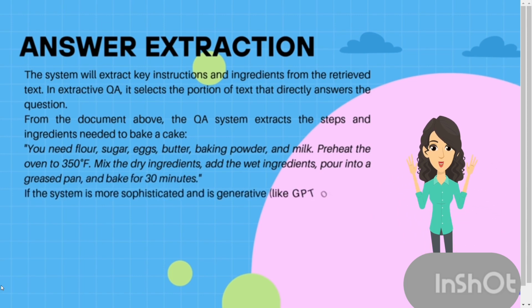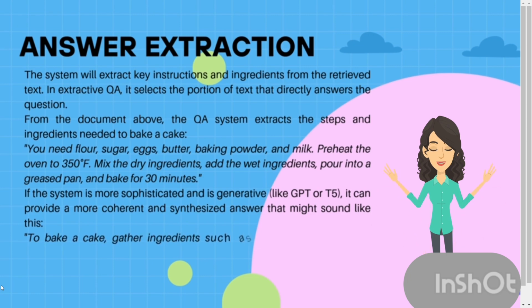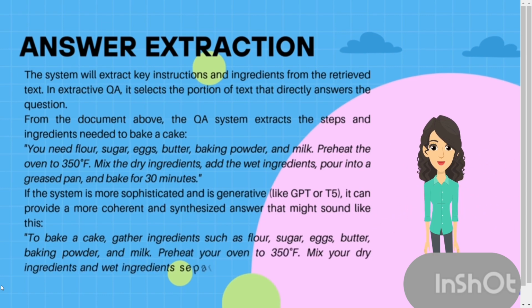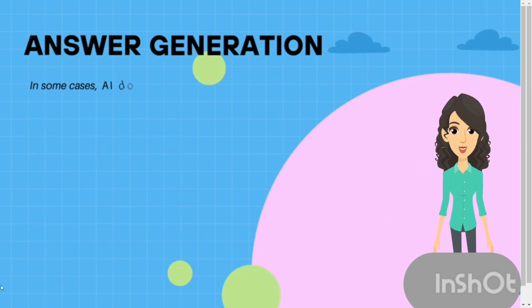If the system is more sophisticated and is generative, it can provide a more coherent and synthesized answer that might sound like this. To bake a cake, gather ingredients such as flour, sugar, eggs, butter, baking powder, and milk. Preheat your oven to 350 degrees Fahrenheit. Mix your dry ingredients and wet ingredients separately, then combine them. Pour the batter into a greased pan and bake for about 30 minutes.